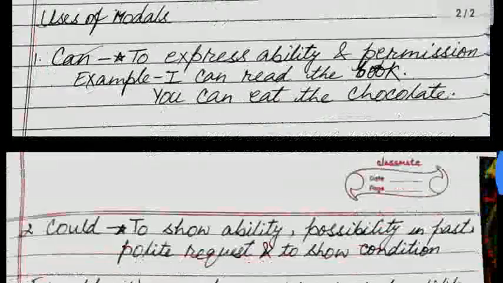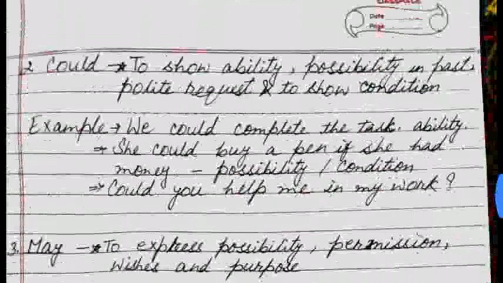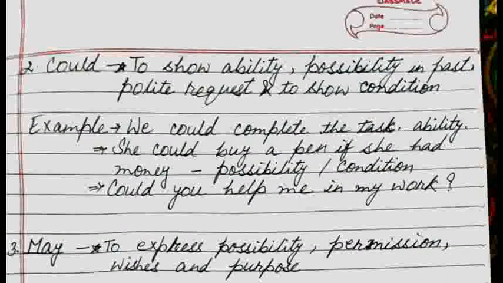Now we will see the second word, could. Now let's see where we can use could. We can use could to show ability, to seek or give permission in the past, polite request, and to show condition. Condition means in conditional sentences we can use could.